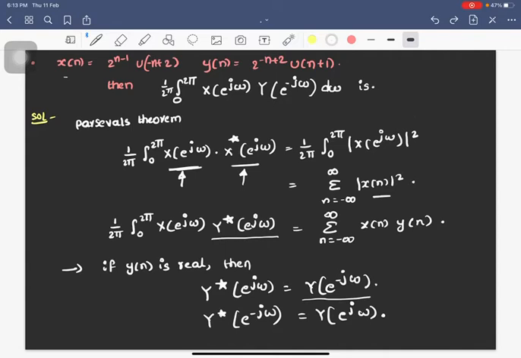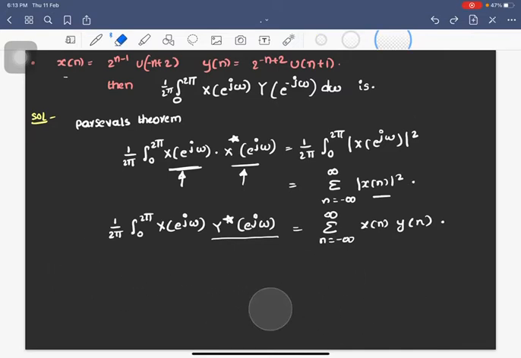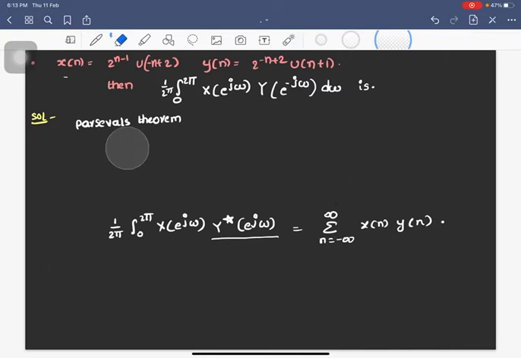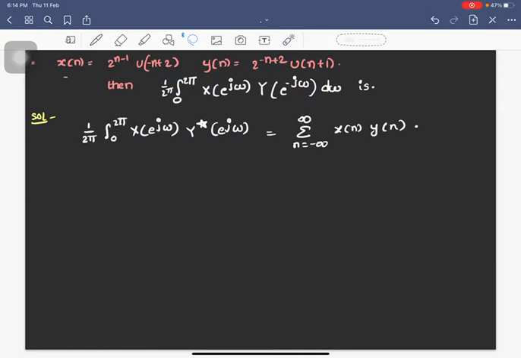Okay, therefore I will be erasing all this stuff and I will be taking only this part. Let me take it to the top. Now these both are equal, remember that. So my answer, let me call this k.